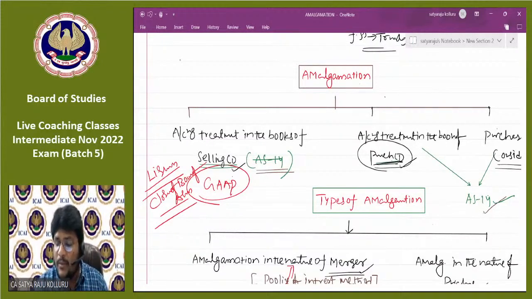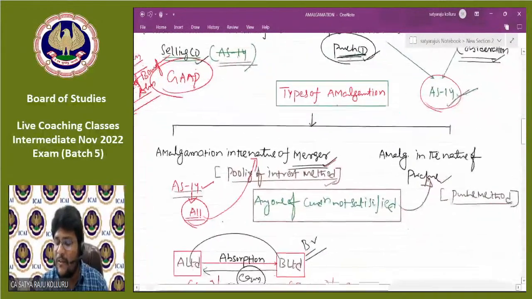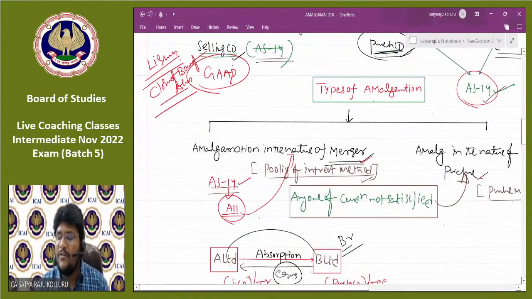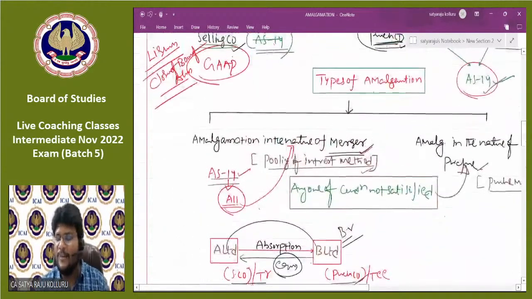But in the accounting treatment in the books of purchasing company, AS 14 will decide. For AS 14 in the books of selling company, it doesn't have any relevance. And in the books of purchasing company, it depends upon the type of amalgamation. If it is in the nature of merger, we need to adopt the pooling of interest method. If it is in the nature of purchase, we need to adopt the purchase method. When an amalgamation is in the nature of merger or purchase, we already discussed 5 conditions need to be satisfied. If all these 5 conditions are satisfied, then it is in the nature of merger. If any one of the conditions is deviated, it is in the nature of purchase.